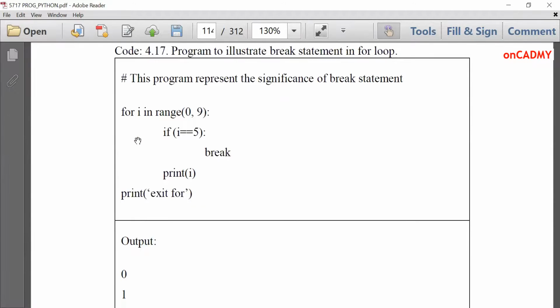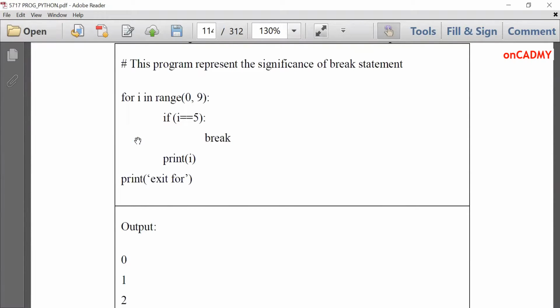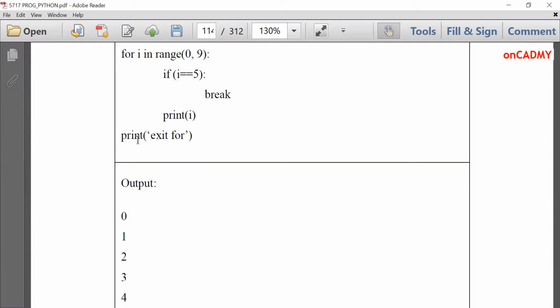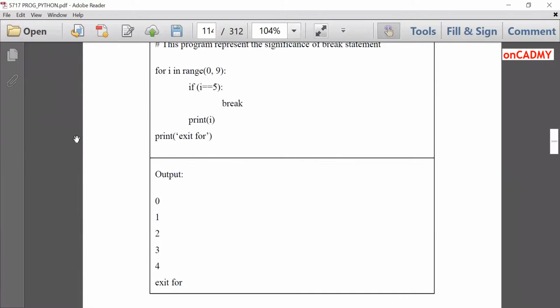Suppose I have this program. This program represents the significance of the break statement. Let's see how it works. I have this code: for i in range 0 to 9, if i becomes 5, then the break statement will execute. That means it will print the numbers up to 4 only, because when i becomes 5, the print statement will not work. So let's see how it will execute.